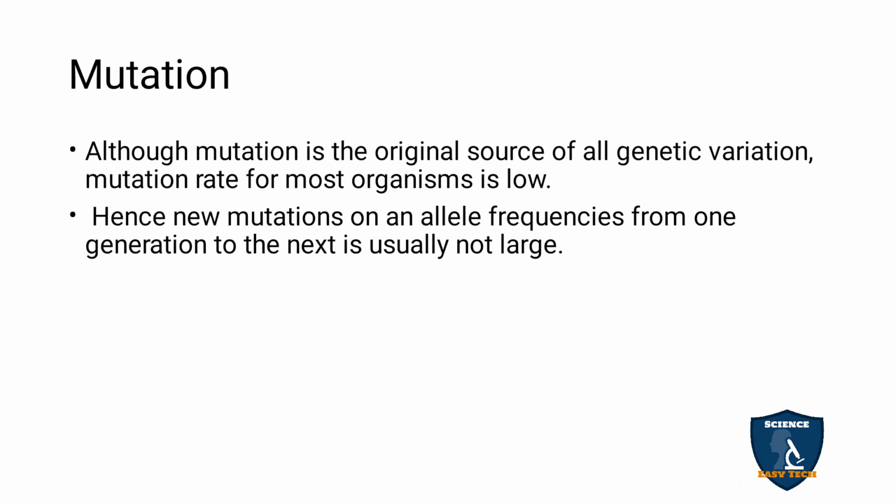Hence, the effect of new mutation on allele frequency from one generation to the next is usually not large. If the mutation is transferred from one generation to another, there is no large variation because the mutation rate is low.